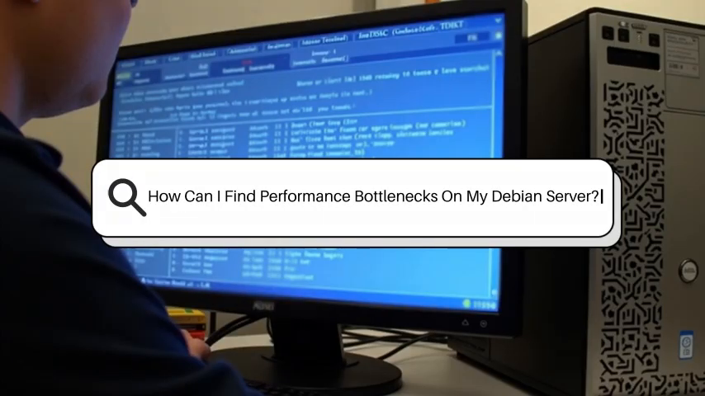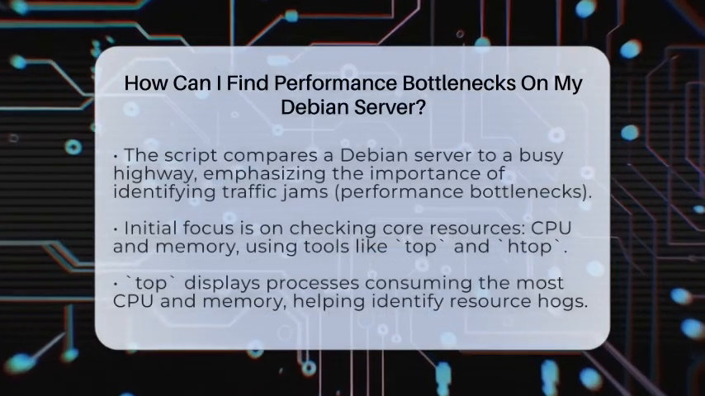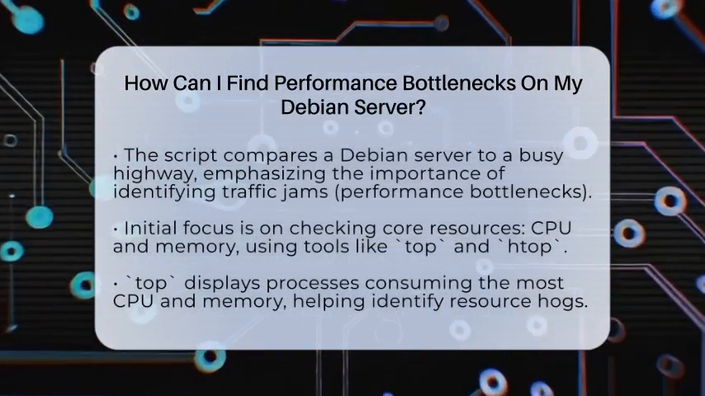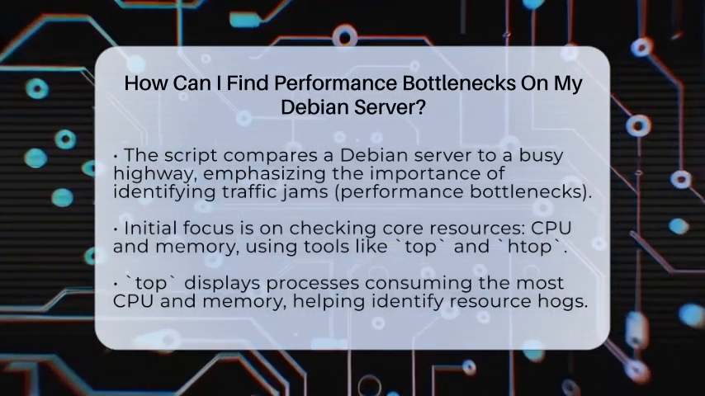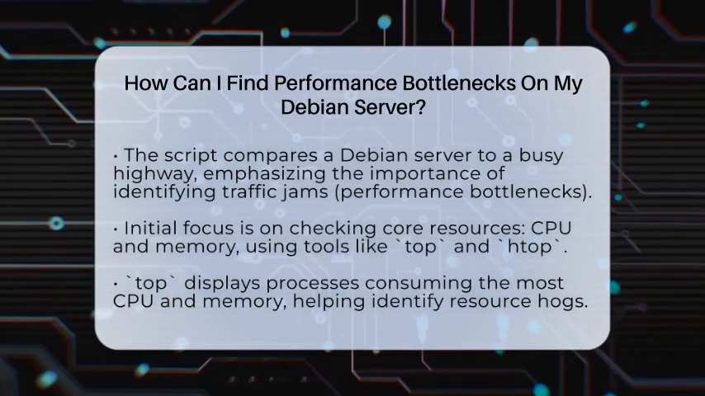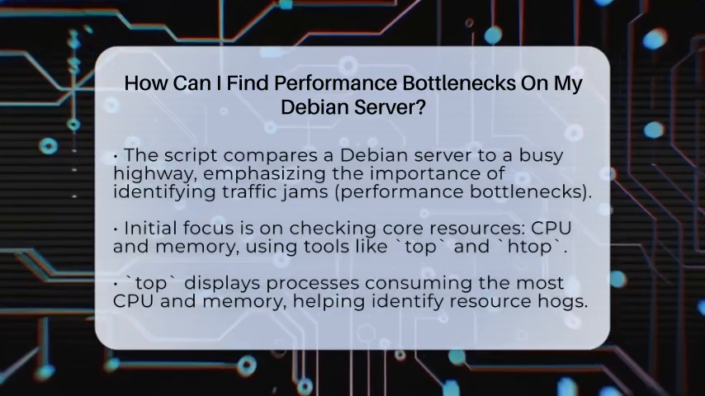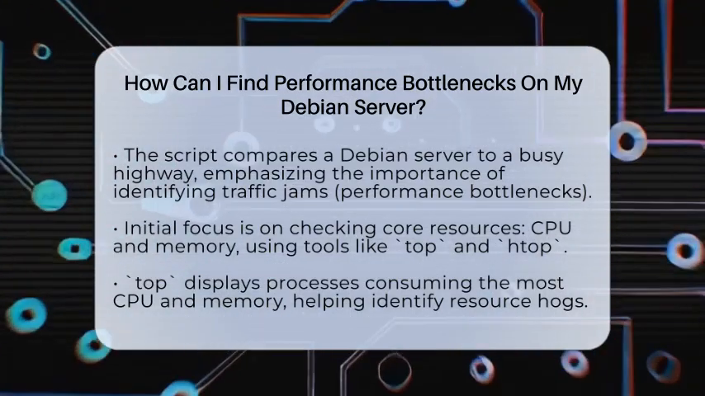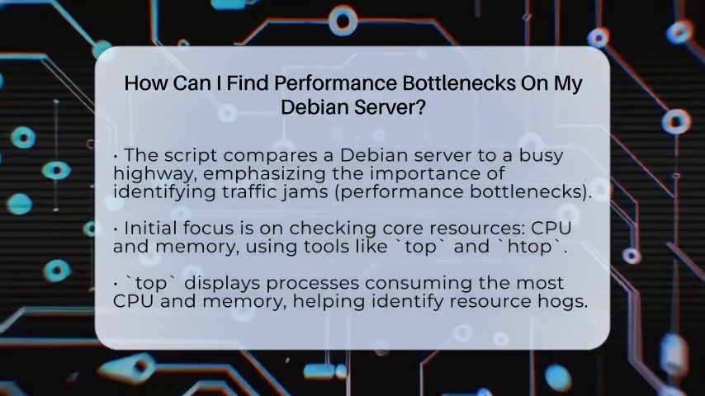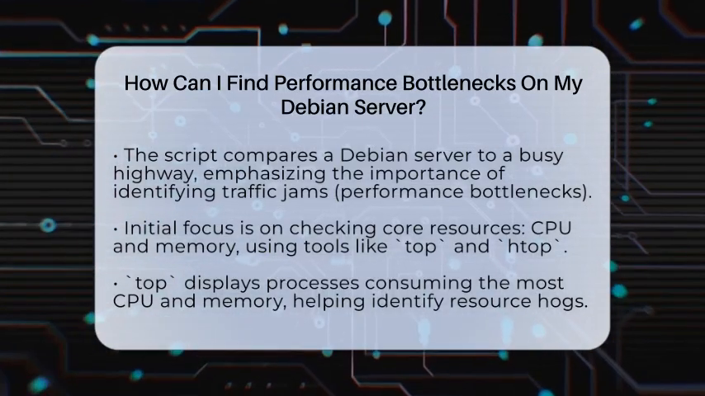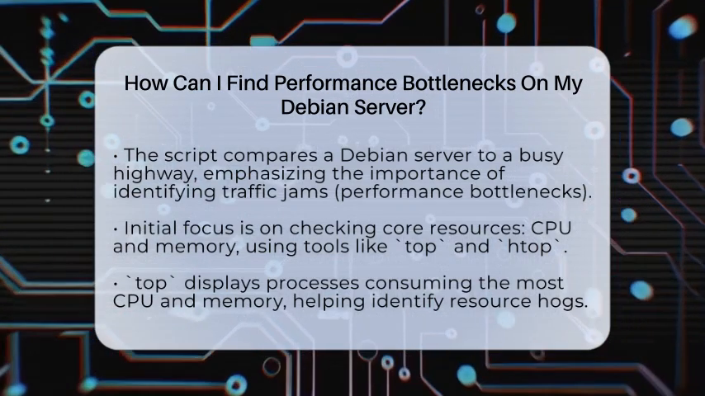How can I find performance bottlenecks on my Debian server? Imagine your Debian server is like a busy highway. Sometimes traffic slows down, and you need to find out what's causing the jam. That's what identifying performance bottlenecks is all about. It's about spotting where resources are getting overwhelmed and fixing the problem before it affects your users.